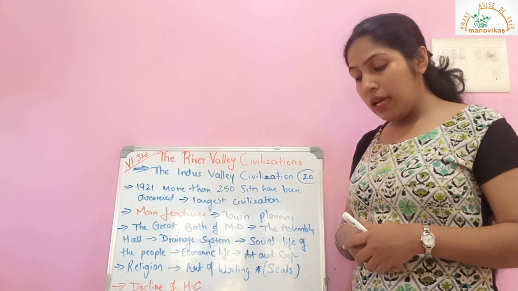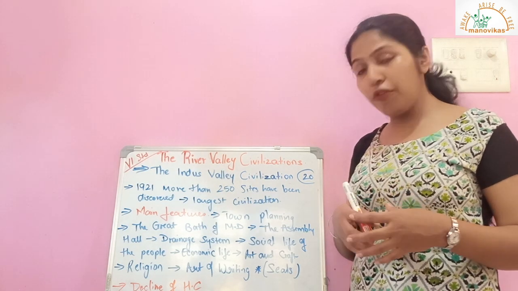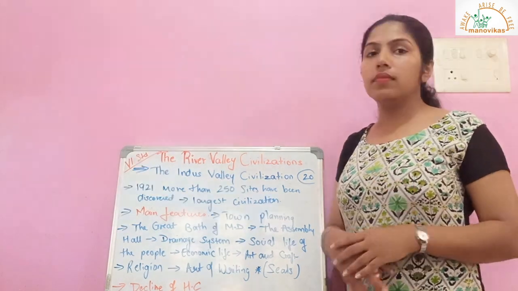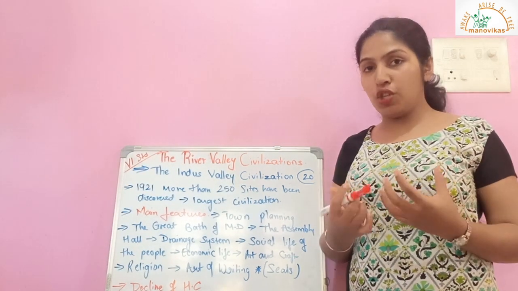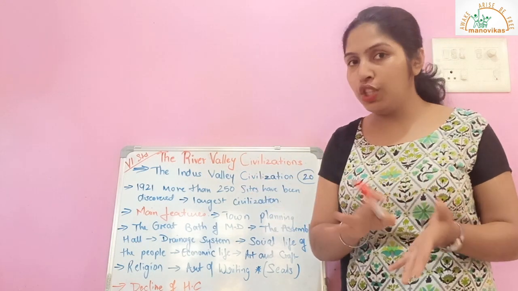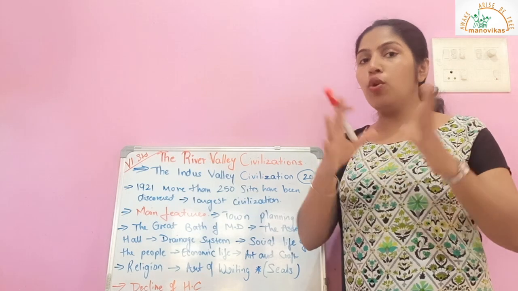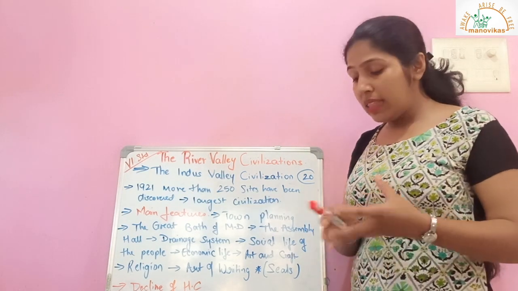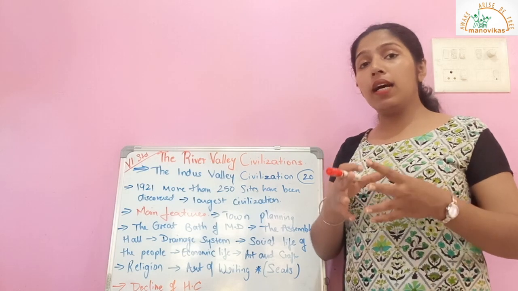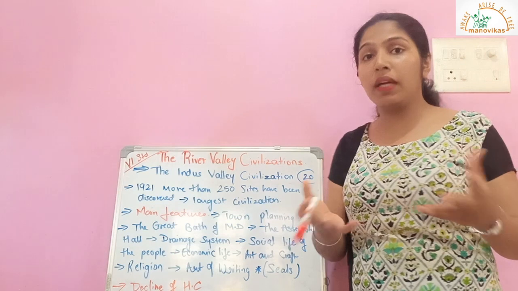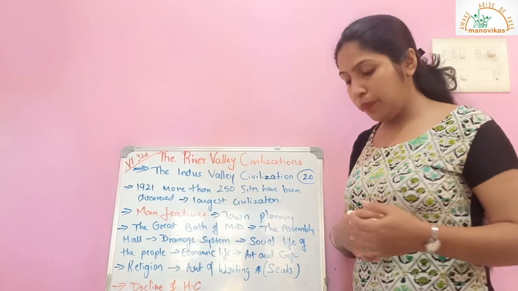But many clay figures of Mother Goddess have been found during that age. So there were no fixed temples where they went and worshipped. Rather, many small figures made of clay of Mother Goddess have been discovered, which they worshipped.